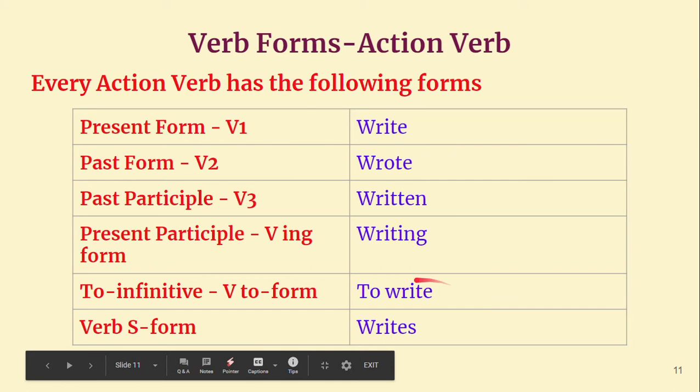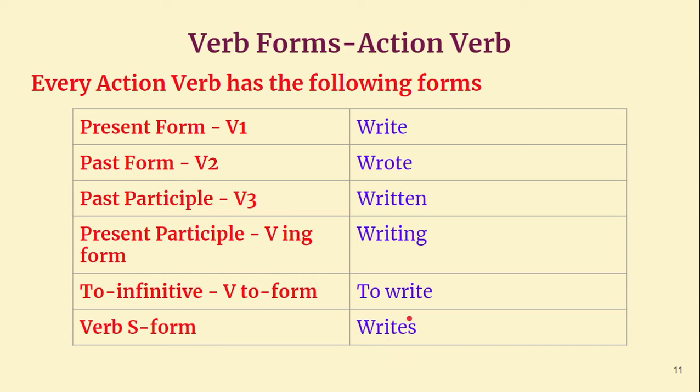Actually, to write is not used in tenses as such, but it is used as an infinitive. But we should know that this is a form of verb. Then we have the verb S form, that is writes. This is used in simple present tense. So these are very, very important forms of verbs.